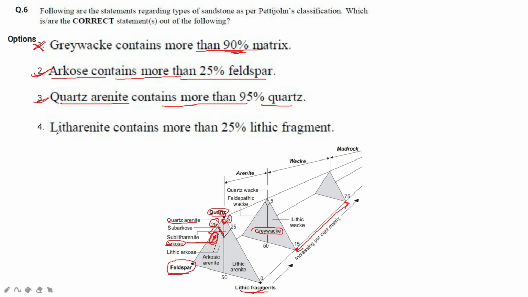The fourth option says lithic arenite contains more than 25% lithic fragments. You can see this is the 25% mark, and it increases from here to here, so this option is also correct. Finally, 2, 3, and 4.